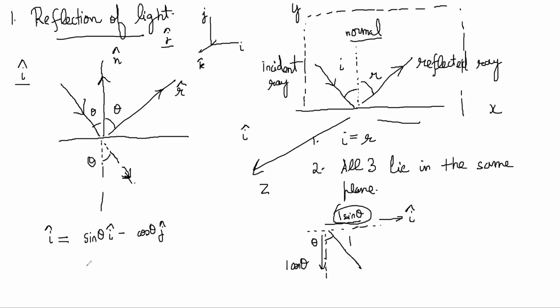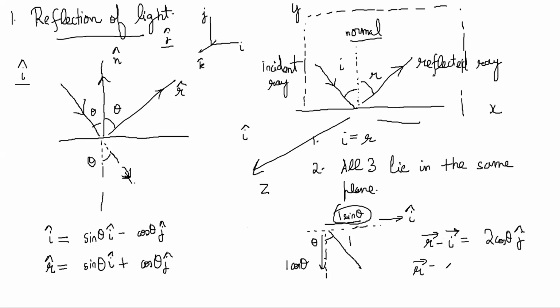Similarly, the reflected ray is very simple, it is going like this, but the difference is that cos theta is up and sine theta is this side. So it will be sine theta i cap plus cos theta j cap, correct? From these two equations, you can see the difference between the r vector and the I vector is 2 cos theta j cap. So r vector minus I vector is equal to 2 cos theta j cap, right?